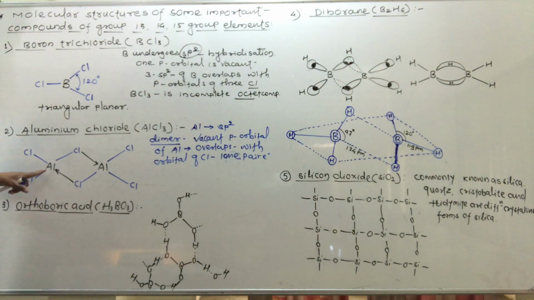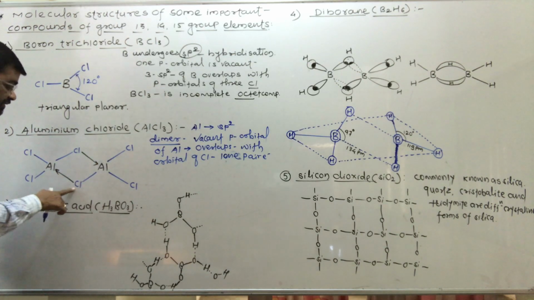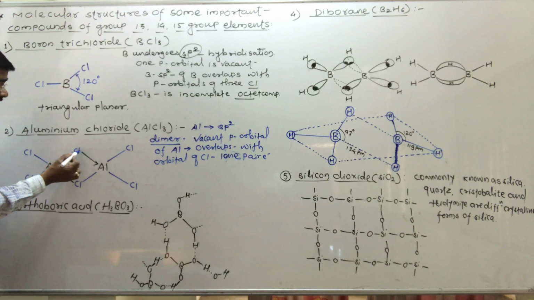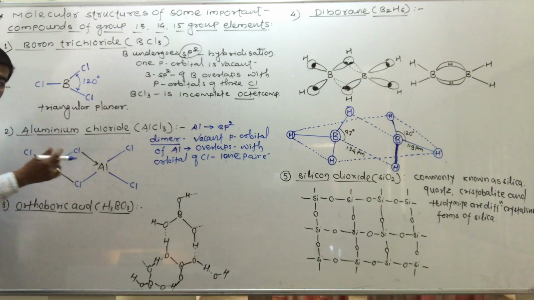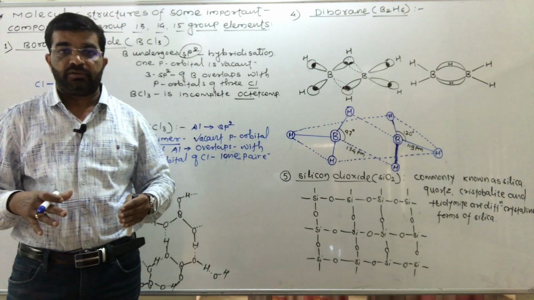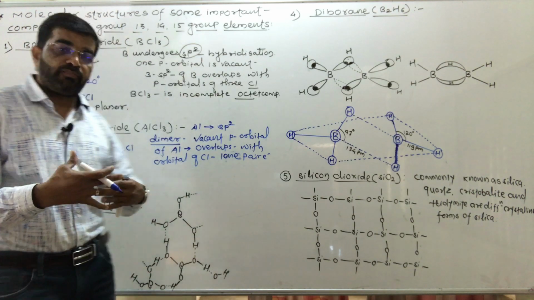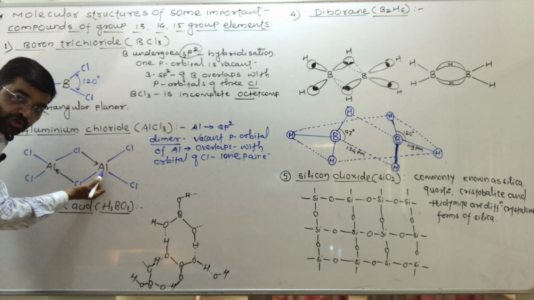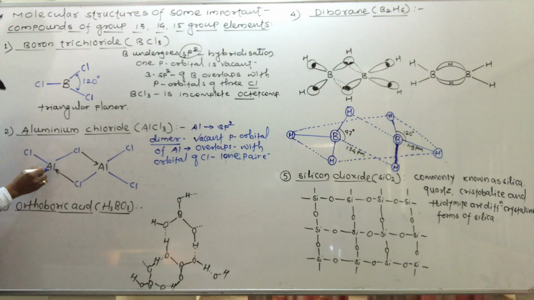You see, this is AlCl3 and the second unit AlCl3. This bond is a coordinate bond. The vacant orbital of aluminium overlaps with the orbital of chlorine containing a lone pair of electrons, and that bond is shown by an arrow, meaning this chlorine gives its lone pair of electrons to this aluminium and forms a coordinate bond.